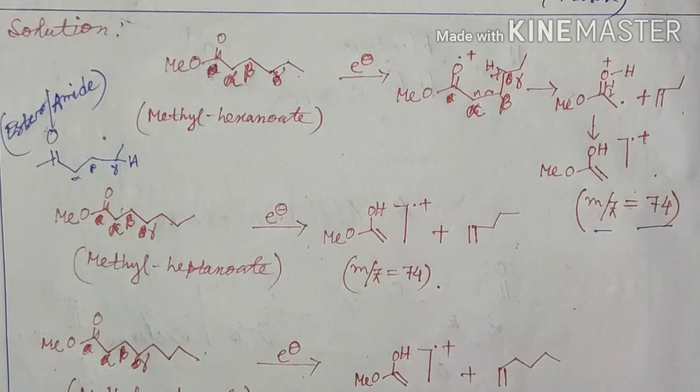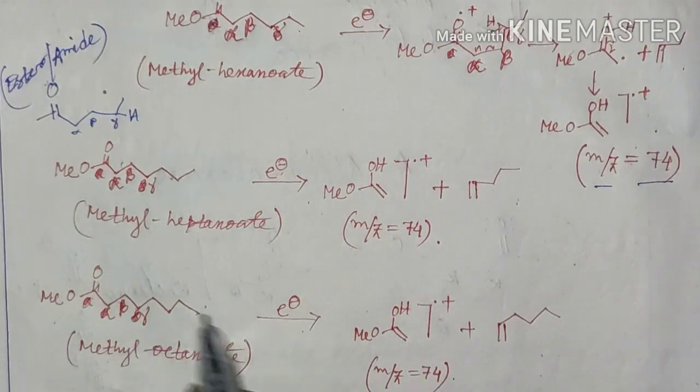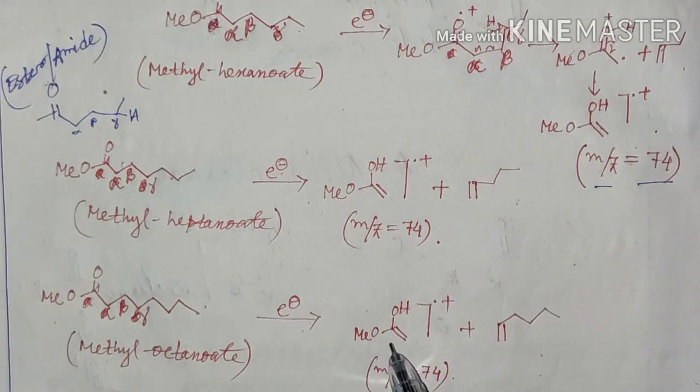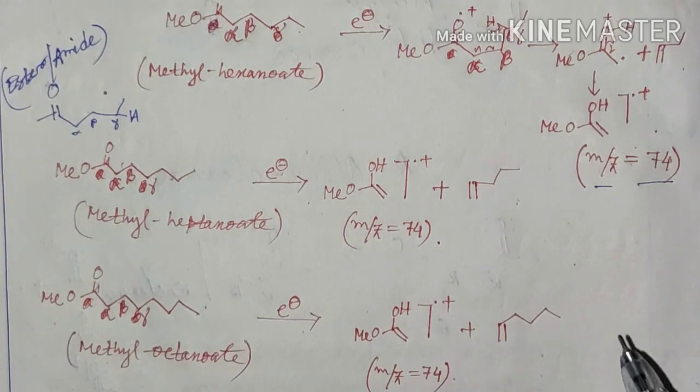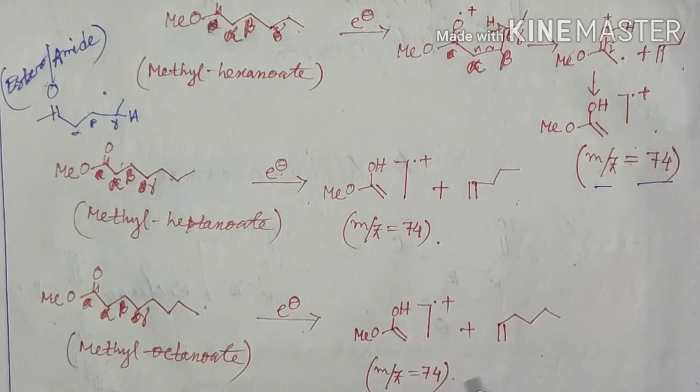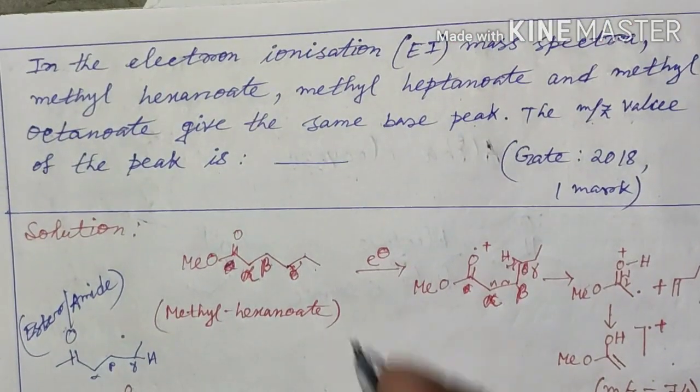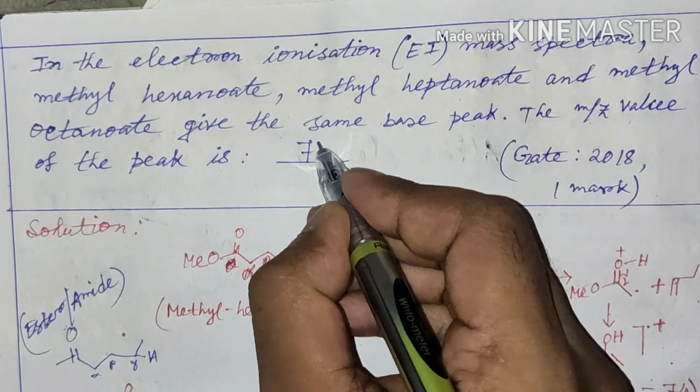In the third case, methyl octanoate, after McLafferty rearrangement, it will also give a similar peak. So the m/z value corresponding to the peak is 74. So the answer is 74.